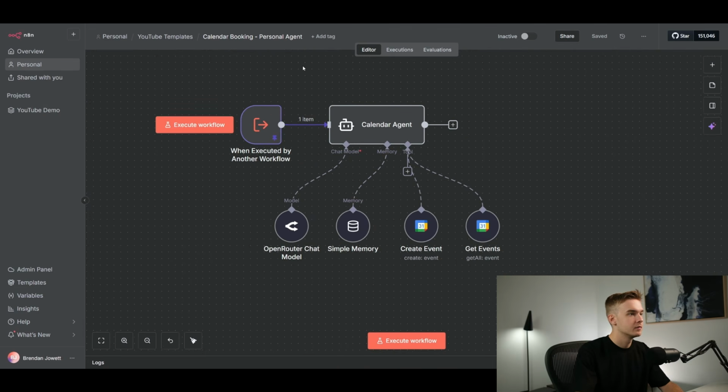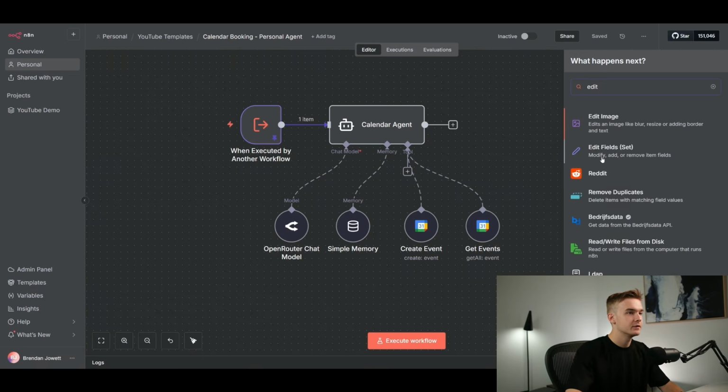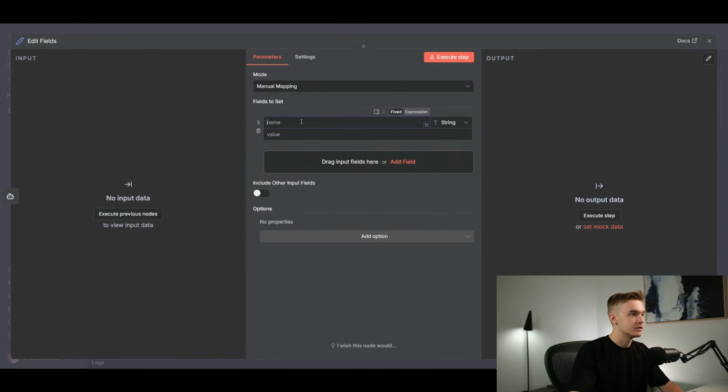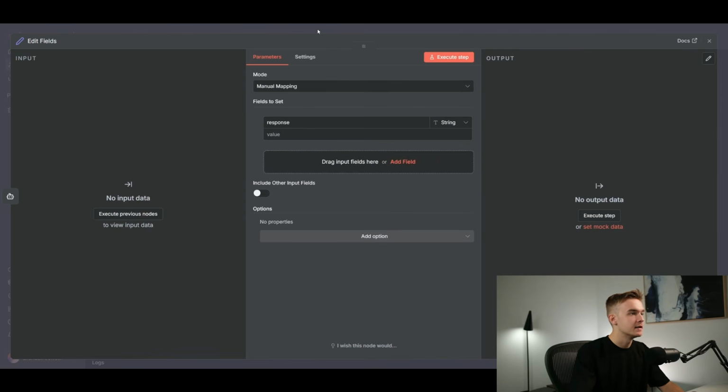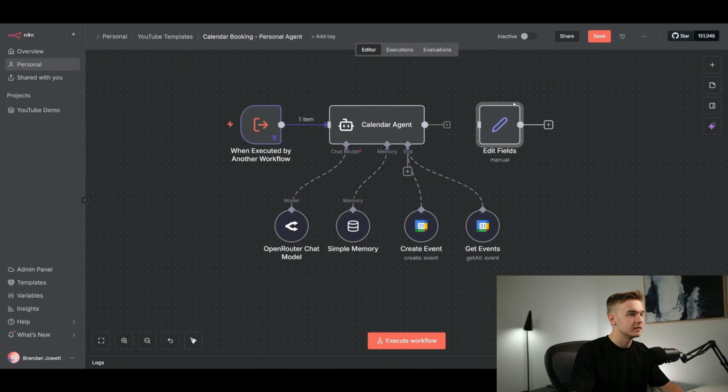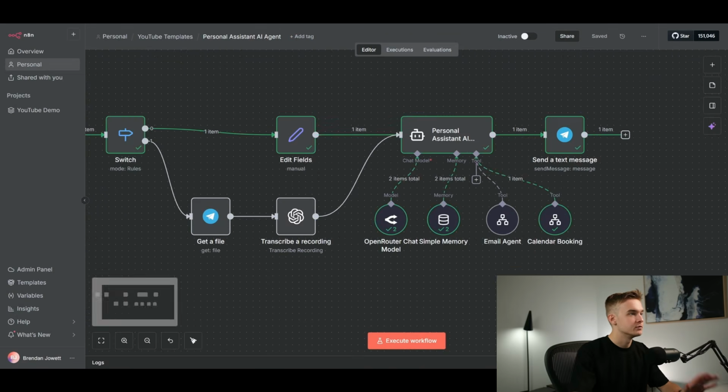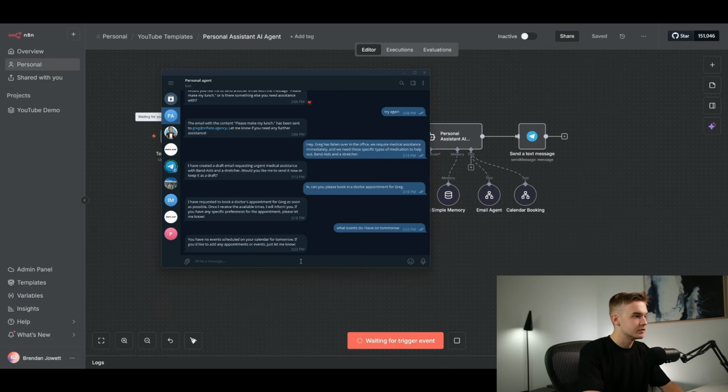We'll hit save. So before I give it a go and see if it works, we are obviously going to add in our edit fields right here. We're going to be creating the response field right here. I'm adding in the value of the AI output. So we do need to run it to actually get that field once again. So we'll just hit delete, hit save, and then we'll just run it. I'll just tell it to create an event for tomorrow.